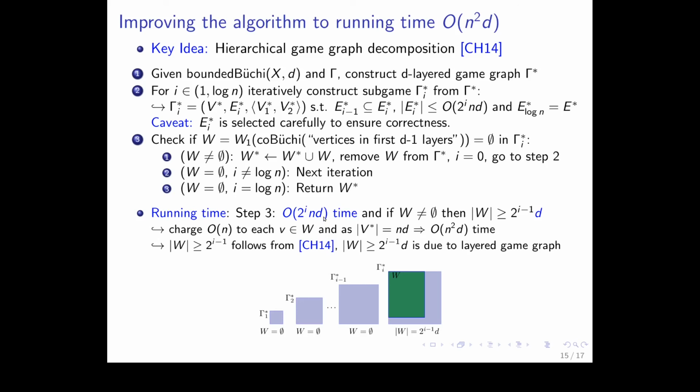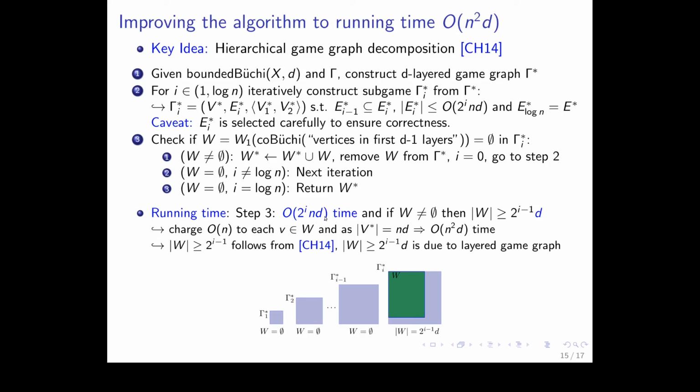So when it's not empty, we remove it from gamma star. Okay, and this is valid due to the construction, I did not explain this in detail. We know it's correct, so we add these vertices to the set W star. So from these vertices, player one is winning. We set I to 1, sorry, that's a typo, and go back to step 1.